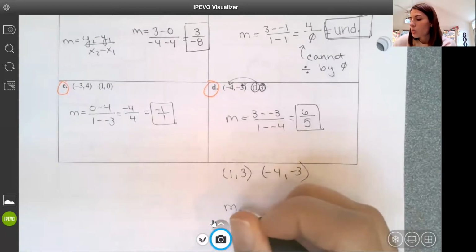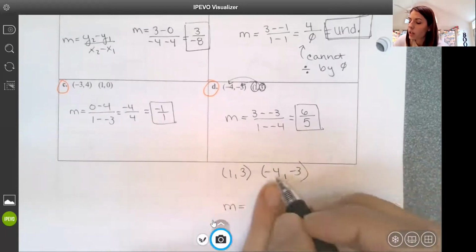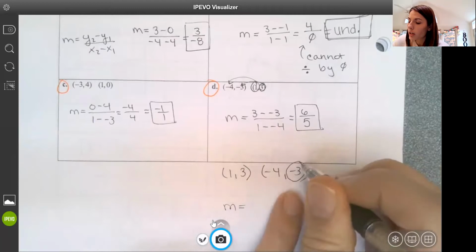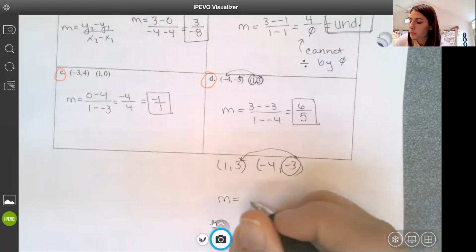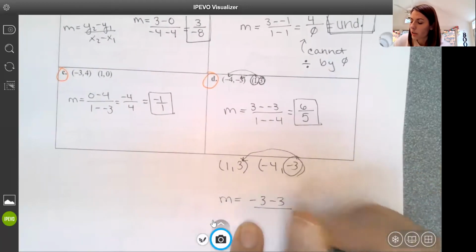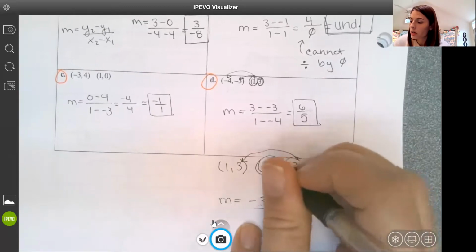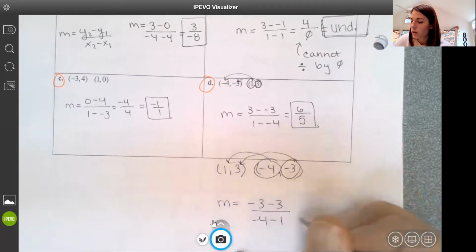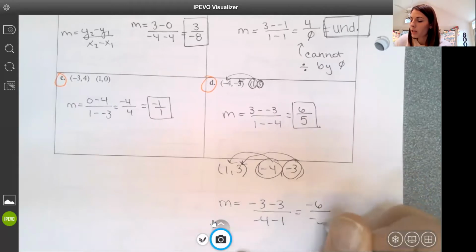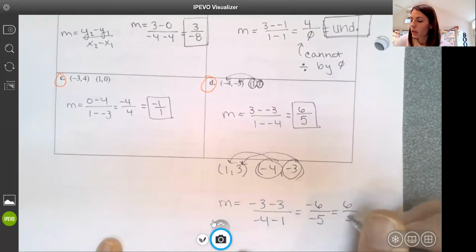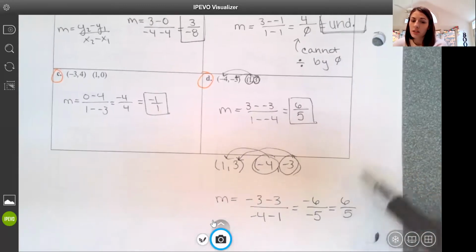If I had done slope the other way around, where I started on this point and went to this point, that would look different in terms of the work here. But it would have just given me -6 over -5, which a negative over a negative cleans up to +6/5 anyway. So if any of you are wondering, does it really matter which point I start with?